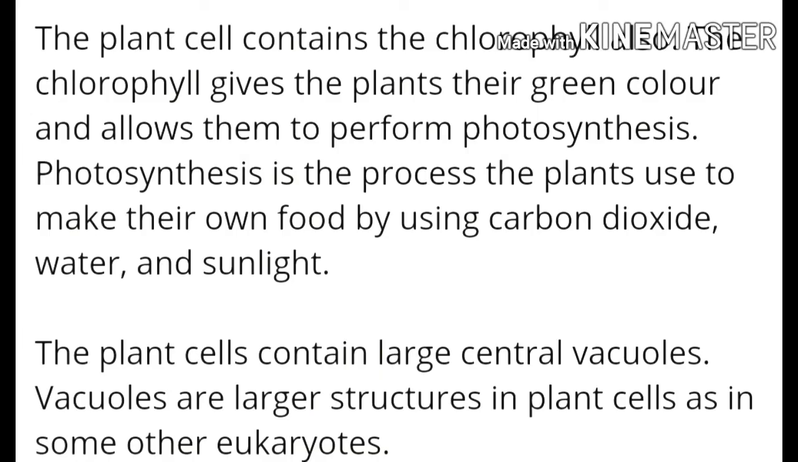The plant cell contains chlorophyll also. The chlorophyll gives the plant its green color and allows it to perform photosynthesis. Photosynthesis is the process plants use to make their own food by using carbon dioxide, water and sunlight. The plant cell contains large central vacuoles. Vacuoles are larger structures in plant cells than in some other eukaryotes.